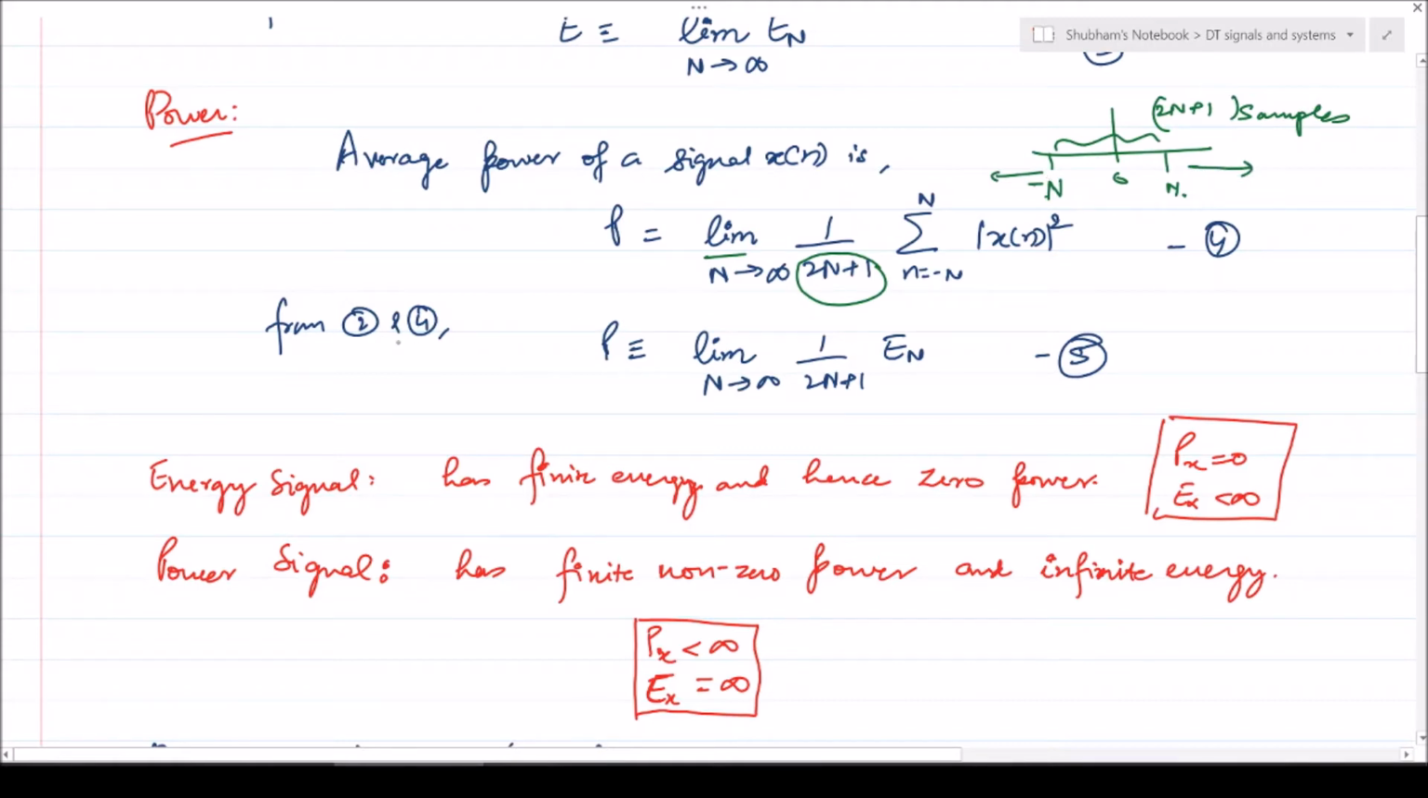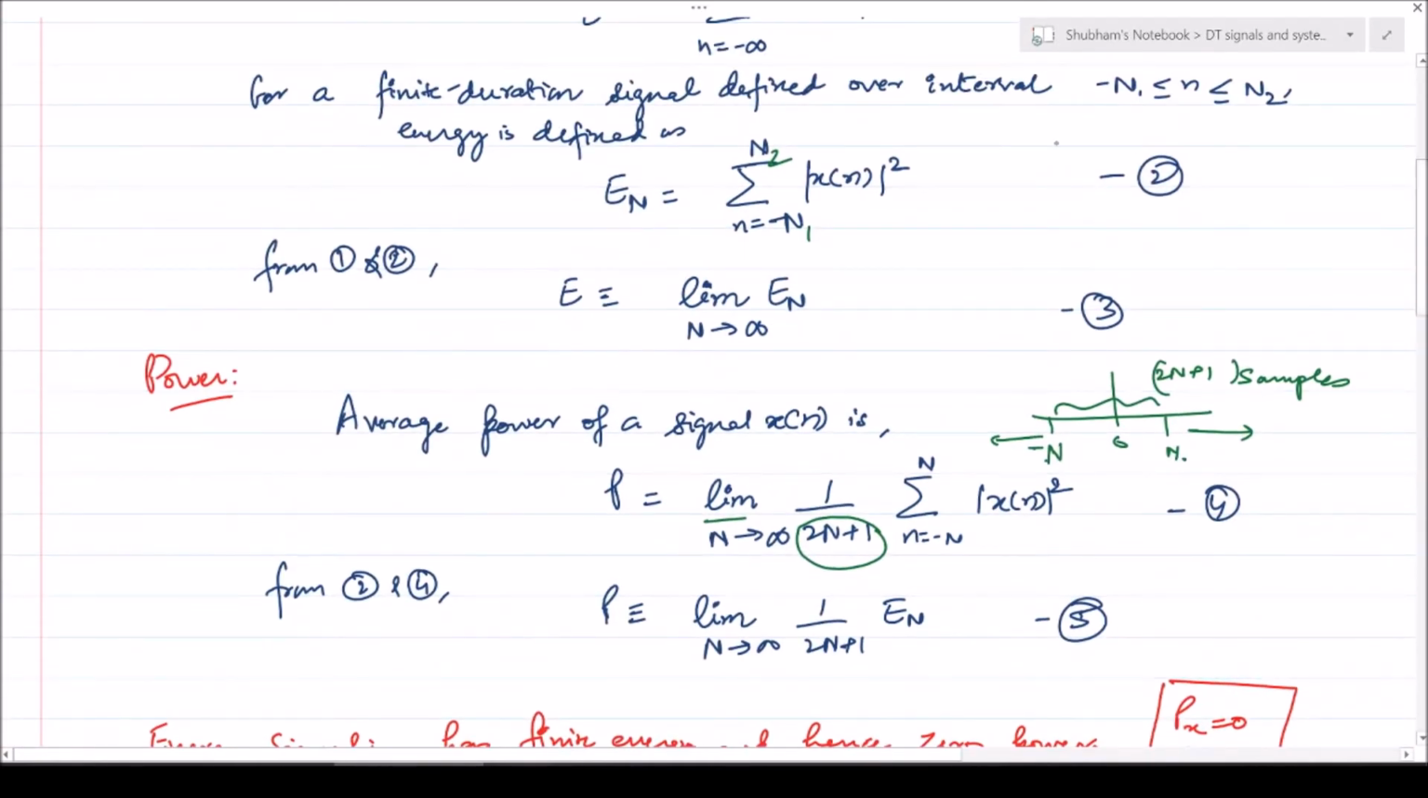So from the definition of energy of a finite duration signal and the definition of power for a signal x[n], we can conclude that power is nothing but the average over all samples, 1 upon 2N plus 1, of E_N. So P is equal to limit N tends to infinity of 1 upon 2N plus 1 times E_N. So this is the new definition of power. This is the relation between the energy of a finite duration signal and the power.